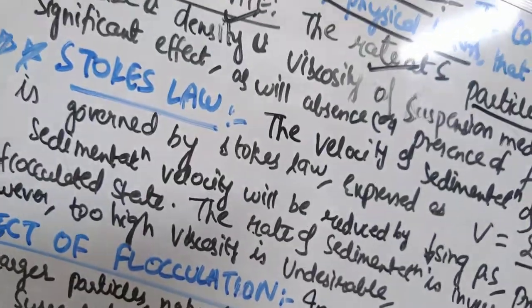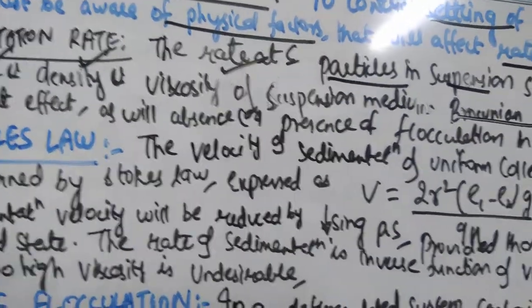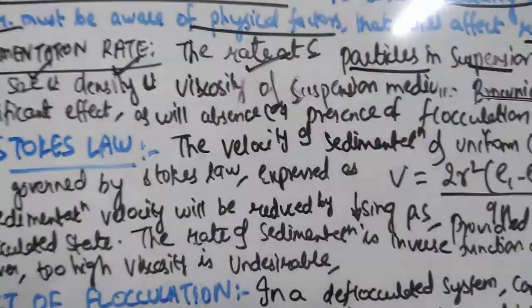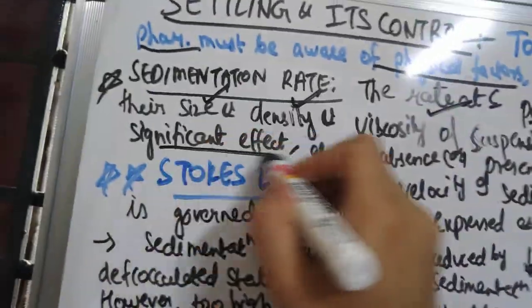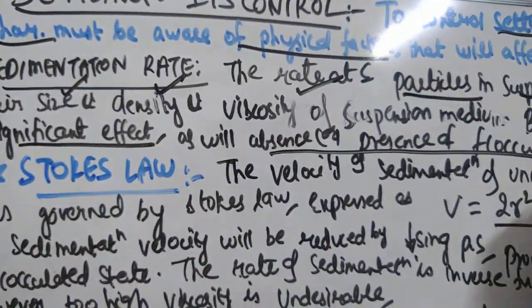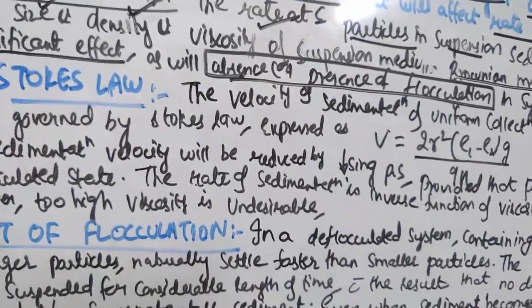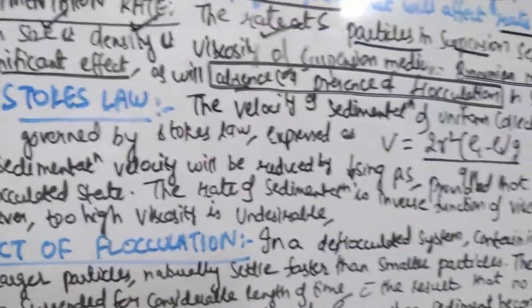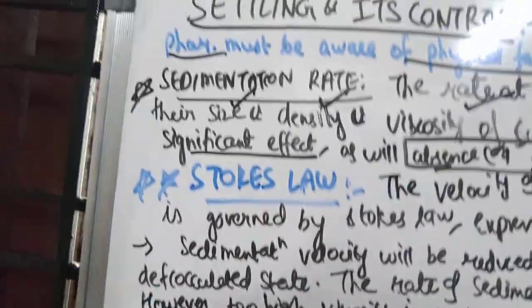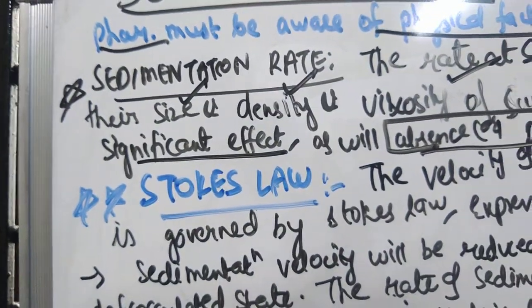The Brownian movement may exert a significant effect. Brownian movement is nothing but the random motion of the particles suspended in a medium. This Brownian movement may exert a significant effect on the sedimentation rate, and also the presence or absence of flocculation will affect the sedimentation rate. What flocculation is we also know. Whether flocculation is present or absent, how it will affect the sedimentation rate, that we'll see now.